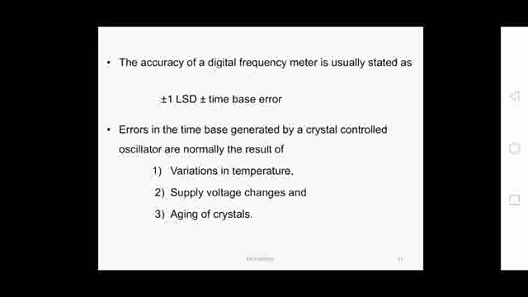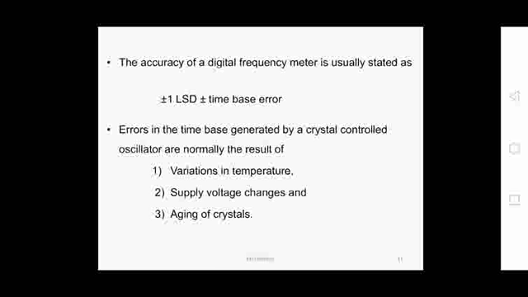These errors in the time base are commonly caused by crystal controlled oscillators, which are continuously running. These oscillators may be prone to variation in temperature.